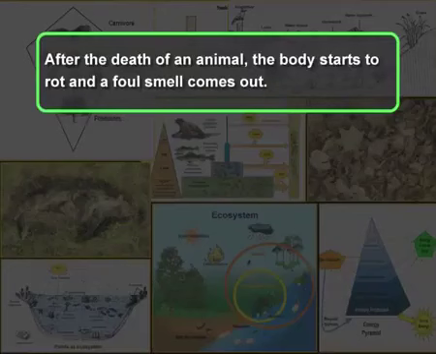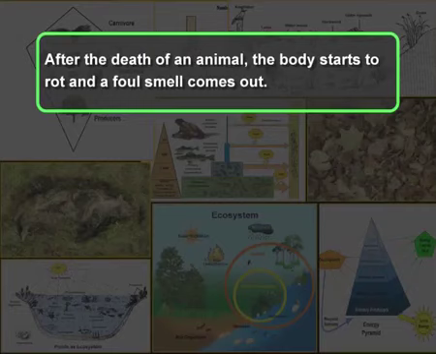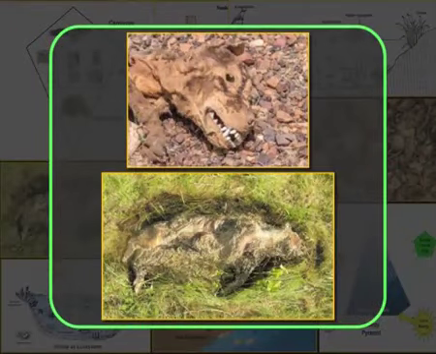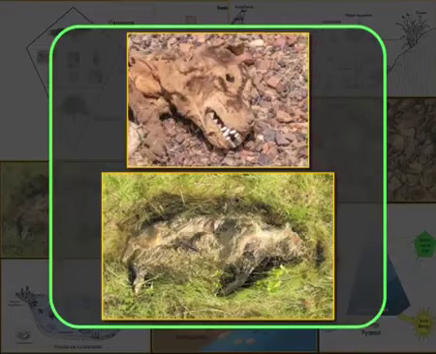Well, some of you must be right. This is because they have started to decompose and decay. Similarly, after the death of an animal, the body starts to rot and a foul smell comes out. Sometimes you can see maggots. Maggots are housefly larvae feeding on the carcass.